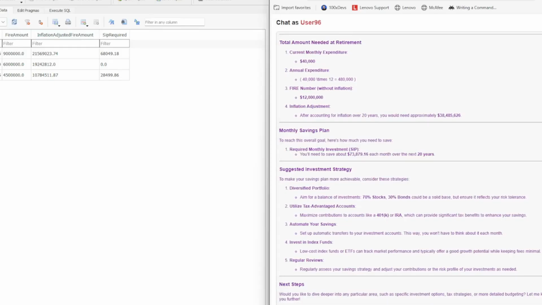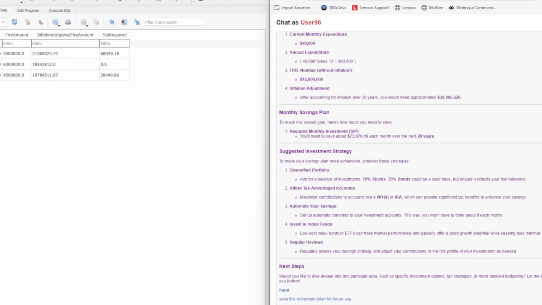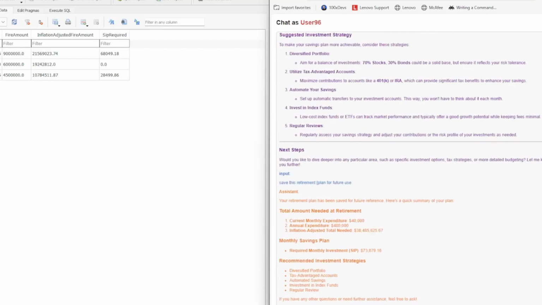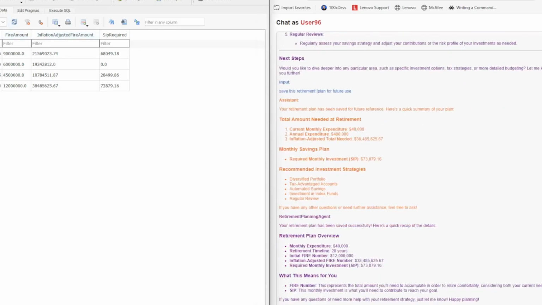Okay, it hasn't. Save this retirement plan for future use. Okay, your retirement plan has been saved. So now let's see. As you can see, a new record is created in my retirement table along with all the necessary details. So we have seen the demo of the retirement planning agent.